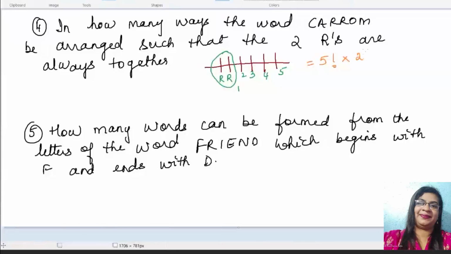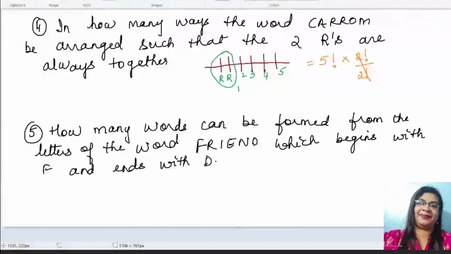Please do listen. Now, in the word CARROM, how many letters are there? First of all, 1, 2, 3, 4, 5, 6. So 6 lines you put to identify 6 letters. What is the condition given? Two R's are always together. Always together means you have to put them in one packet. So I put these two R's together in one packet.